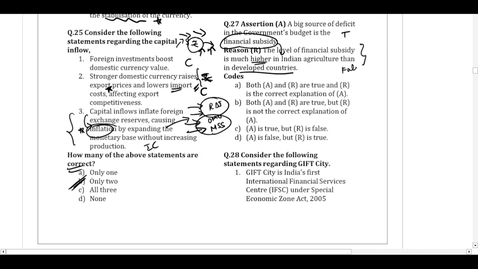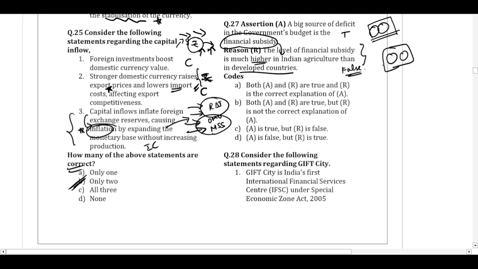This is false, because if we look at the population of India and the number of farmers in India, and consider the amount of subsidies that the government gives, it will be in percentage terms less than what a developed country would give to its farmers, considering the number of farmers and the level of agricultural output in that country.